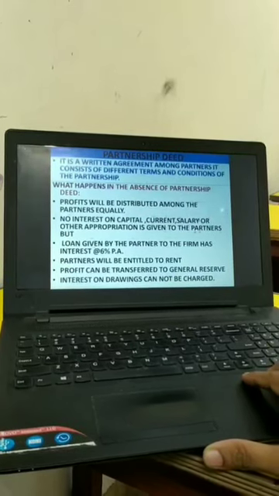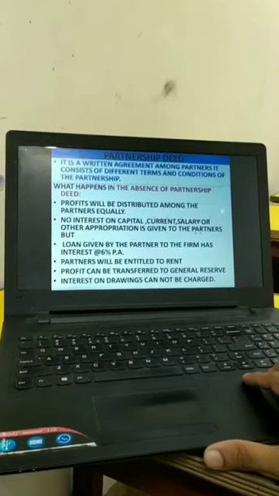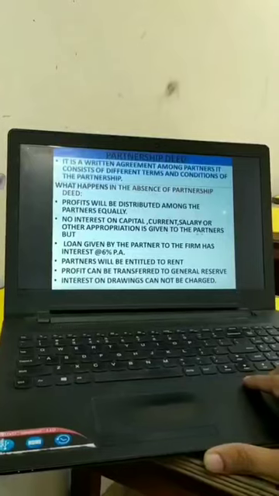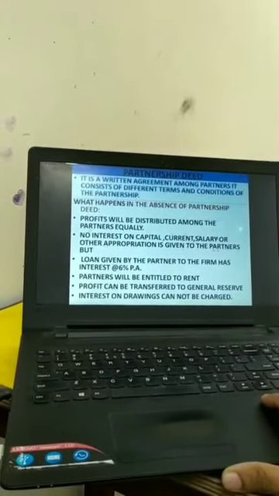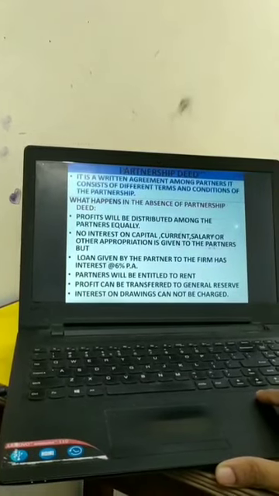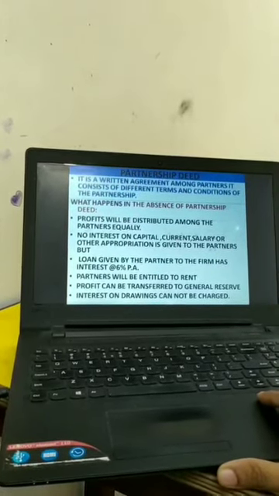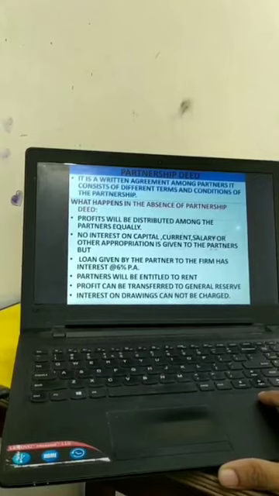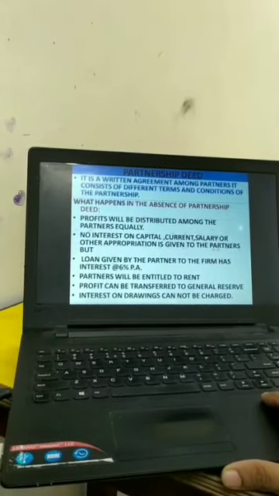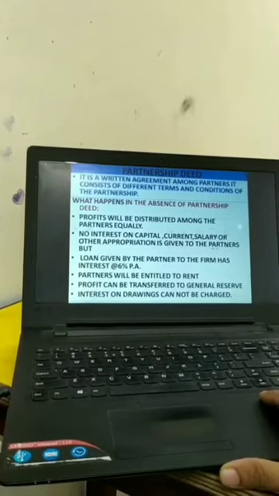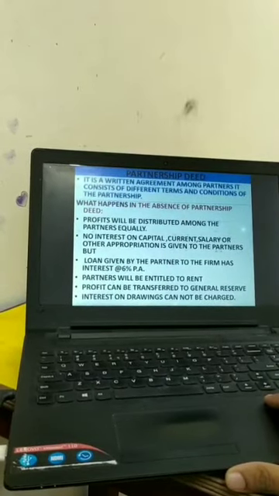if absent, then the partners have to follow the Partnership Act and they have to go with these provisions. They are: profits will be distributed equally, no interest on capital, no interest on current account, no salary to partners, or any other appropriation like commission, etc. to the partners will not be given.